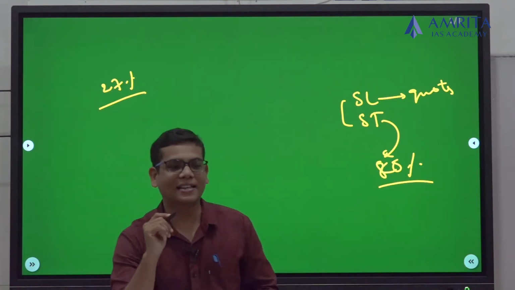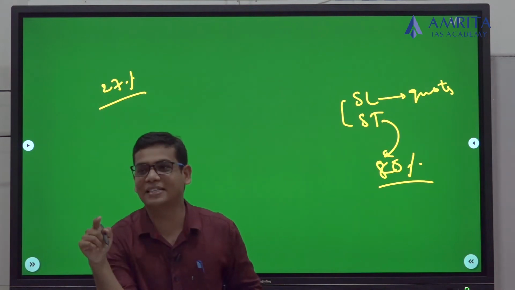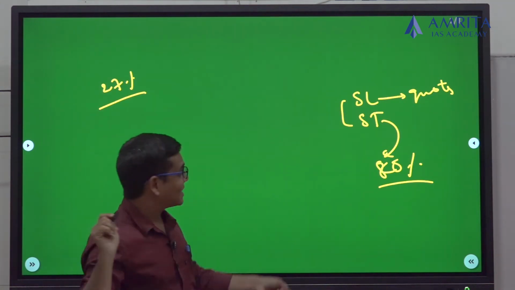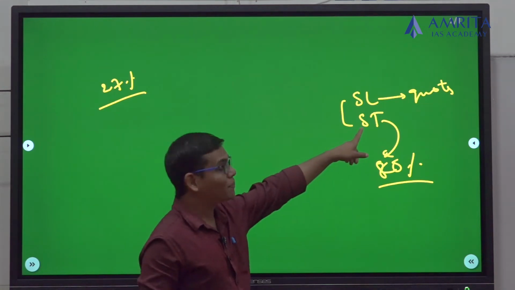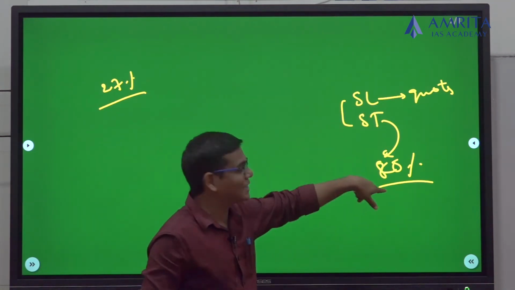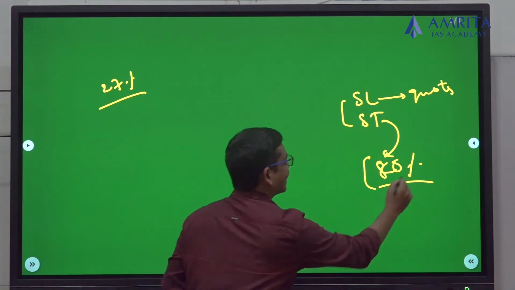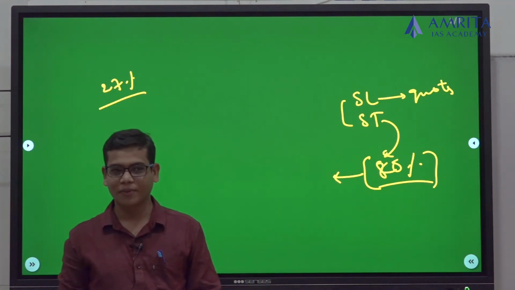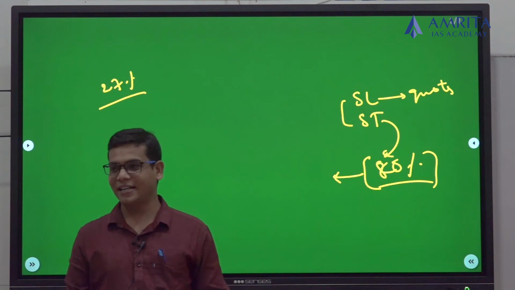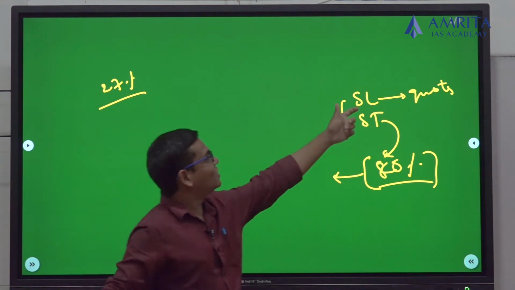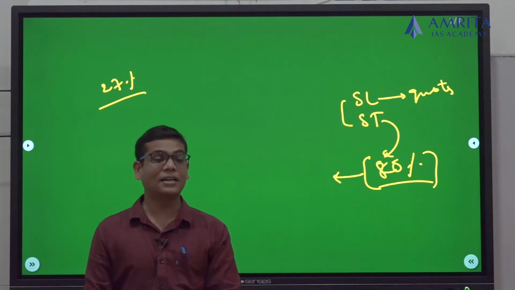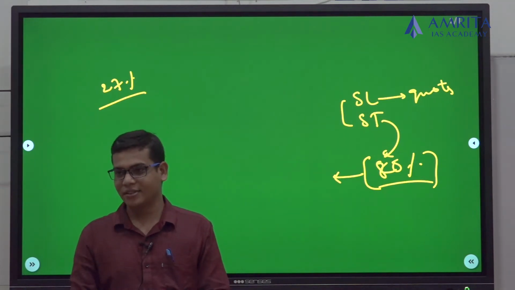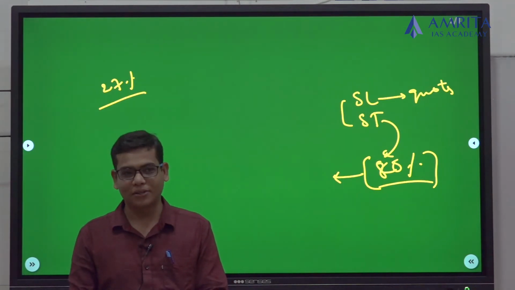And don't forget that there is a Supreme Court ruling that reservation should not cross 50%. But in an extraordinary case where the tribal population exceeds that, you can take an exception and give reservations up to 80%. But my overall point here is that the reservation to the scheduled castes and scheduled tribes is in proportion to their population.